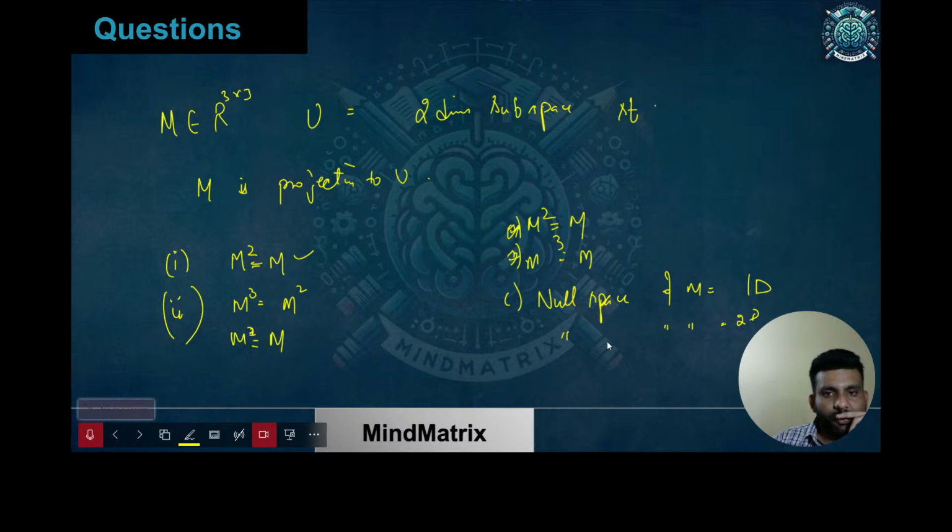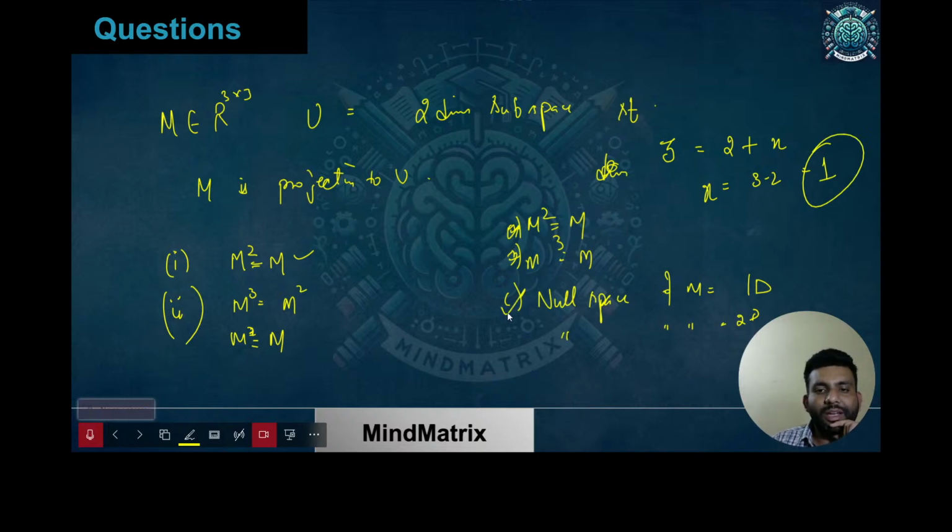Now it was asked whether the null space of M is 1D or 2D. There is the rank nullity theorem which we just need to use. The dimension of the space is 3. The rank of the matrix is 2 plus what is the dimension of my null space? We need to find that. So you can tell me what the answer is. X equals 3 minus 2, that's 1. So the null space of M is going to be 1 dimensional. I hope it is clear.